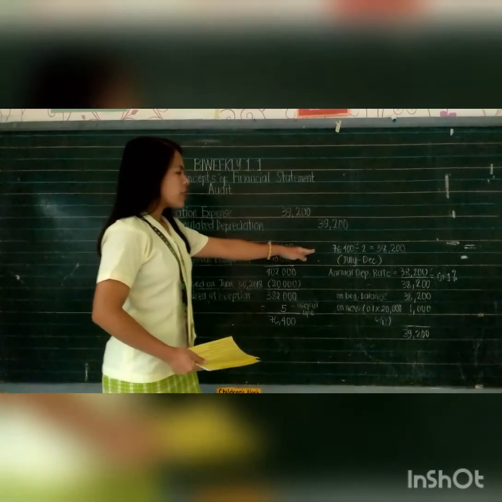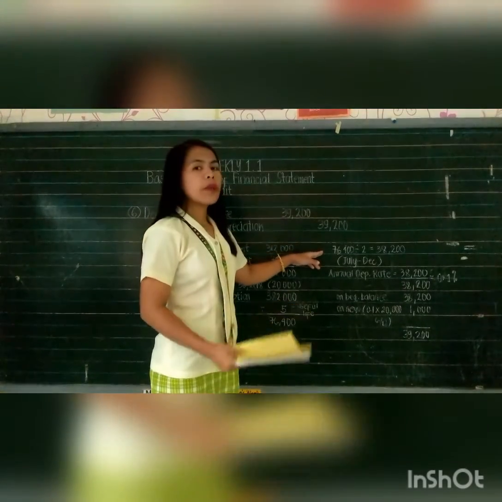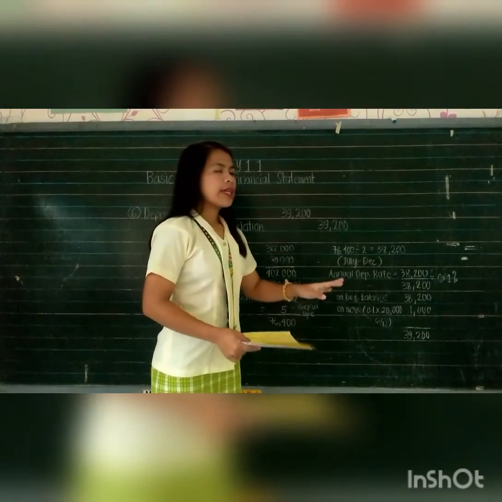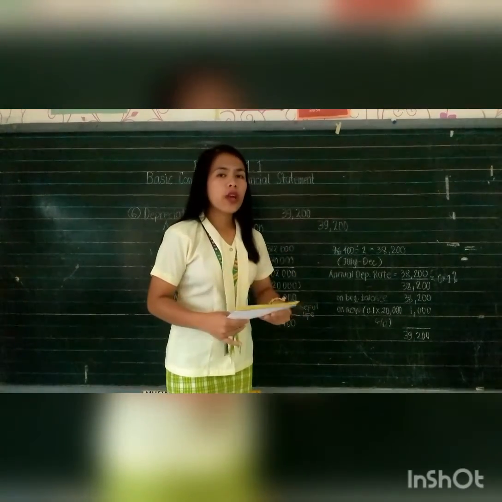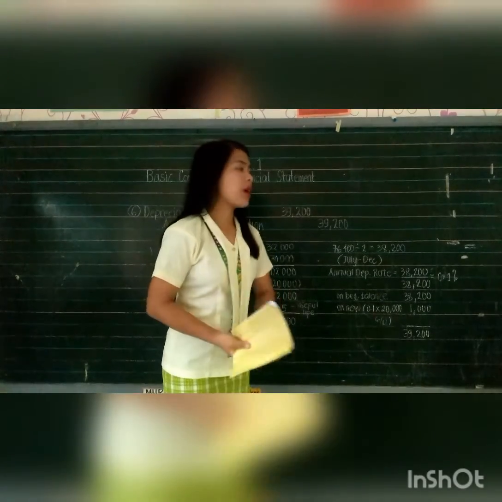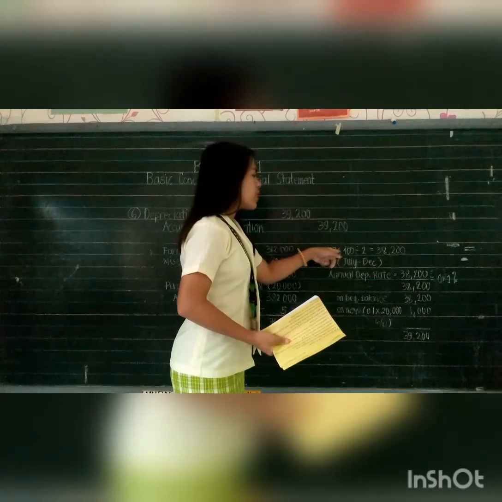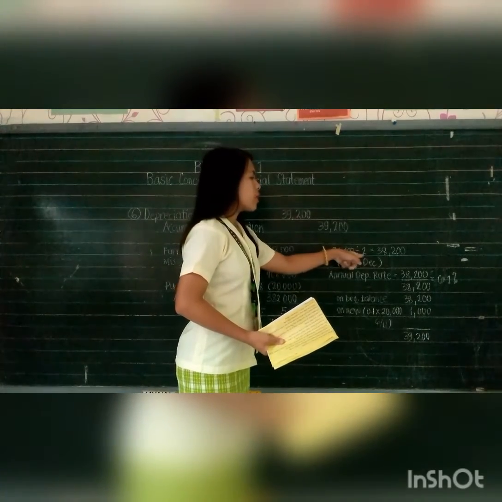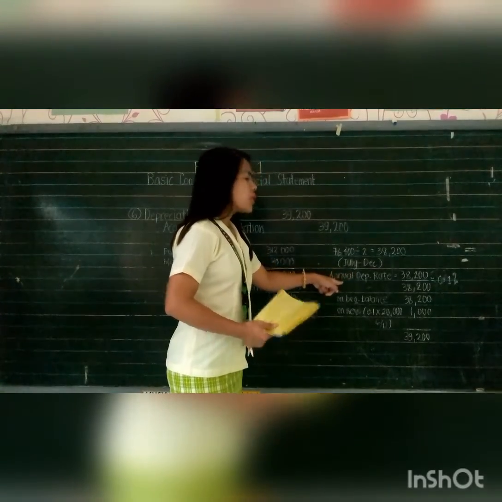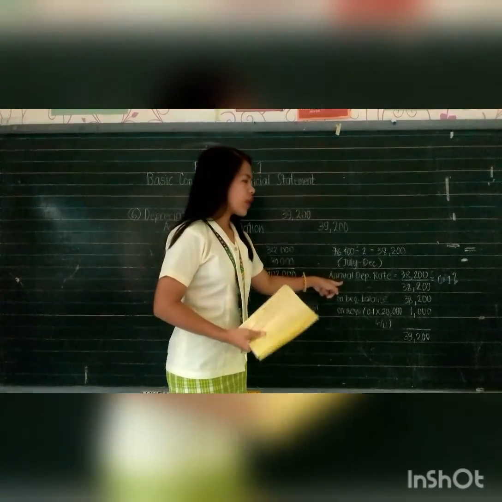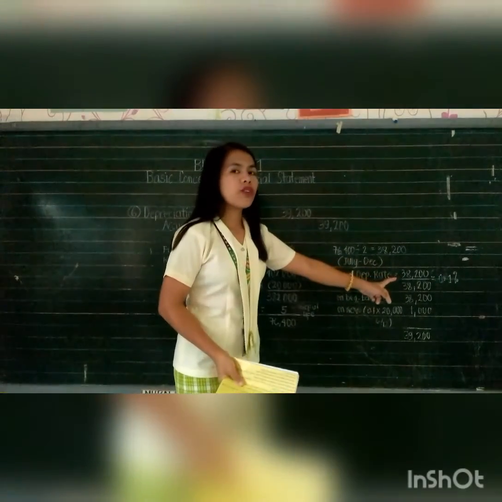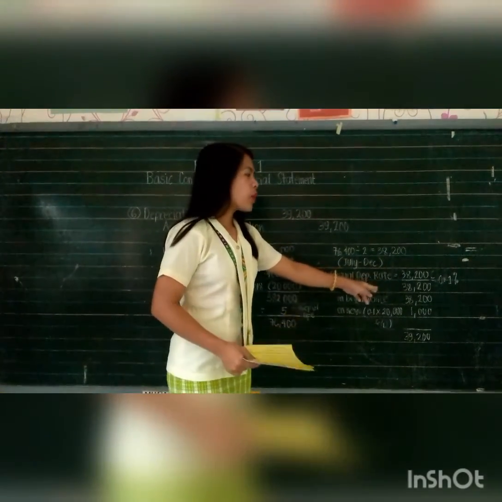Then 76,400 will be divided by 2 or half of the year since it begins on July 1 up to December 31, 2018, which is 6 months. So 76,400 divided by 2 is equal to 38,200. To get the annual depreciation rate, we need to divide 38,200 by 38,200, which is 0.1%.